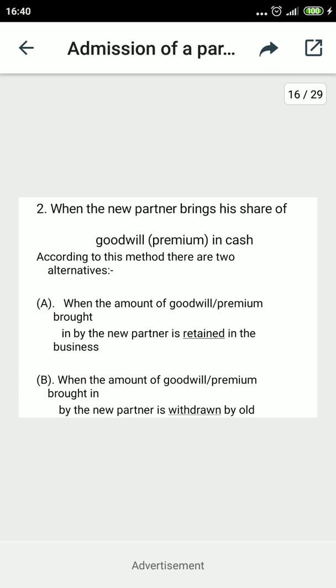But when only retention in the business is there, please don't pass the entries related to withdrawal of goodwill by the old partners.